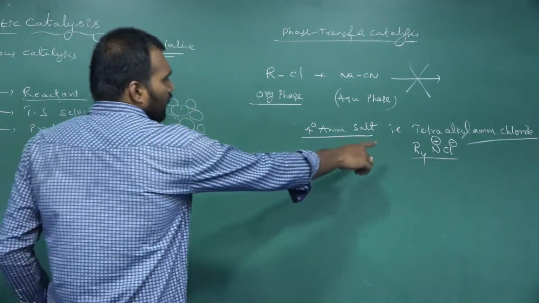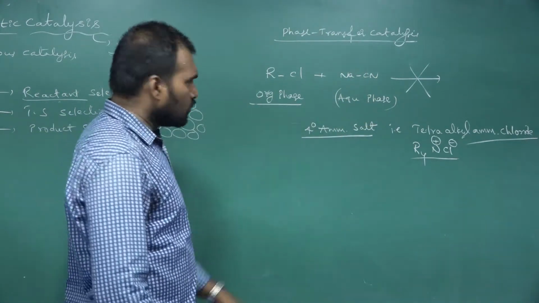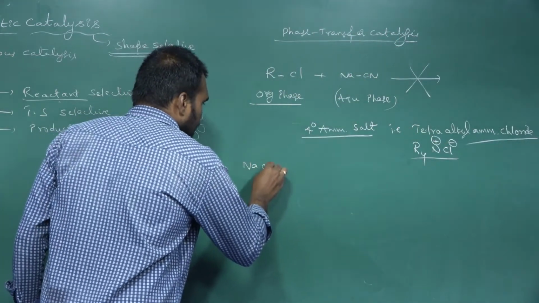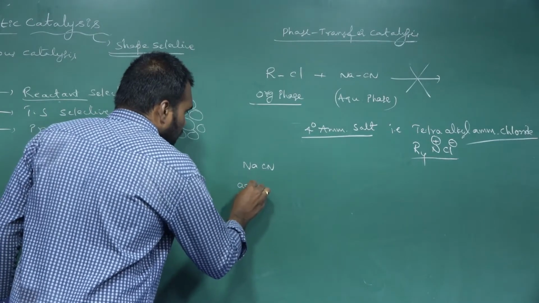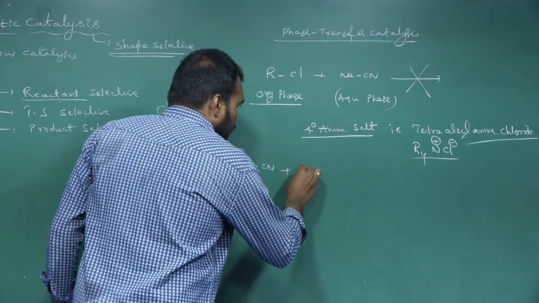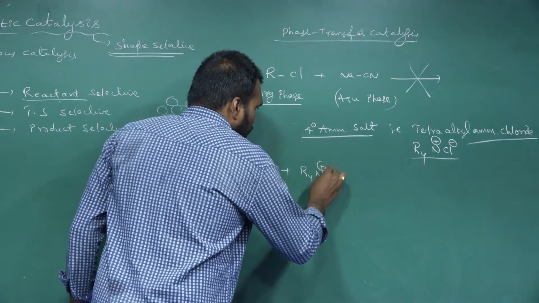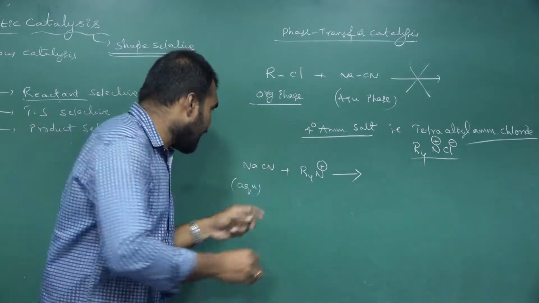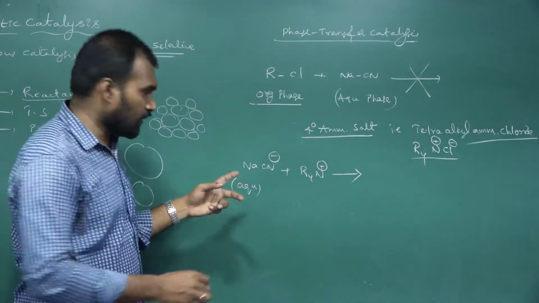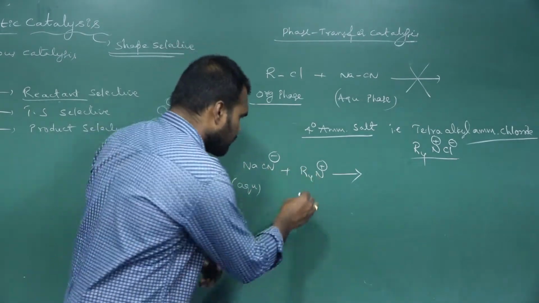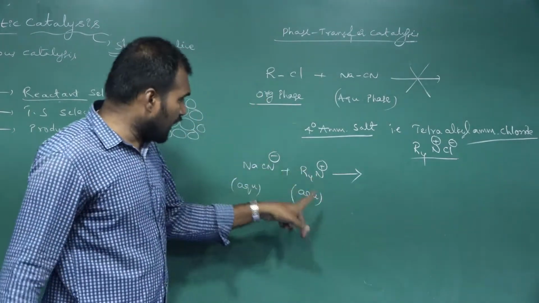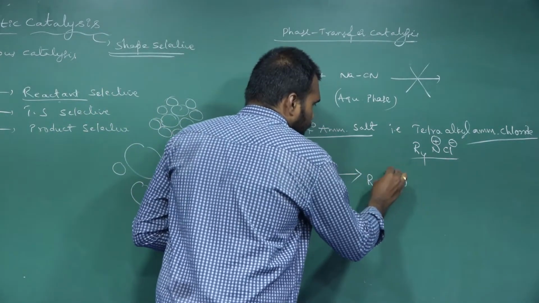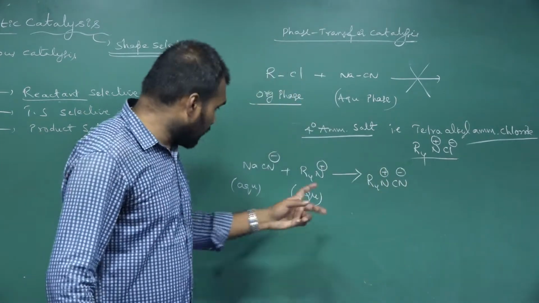First of all, it will go to the aqueous phase. Tetraalkyl ammonium chloride will go to the aqueous phase, that is NaCN. This is the aqueous phase. And the tetraalkyl ammonium ion will react with the cyanide ions of the aqueous phase. Why? Because they are both in the aqueous phase. It takes the cyanide ion, that is R4N+ CN-. Now it is in the aqueous phase only.